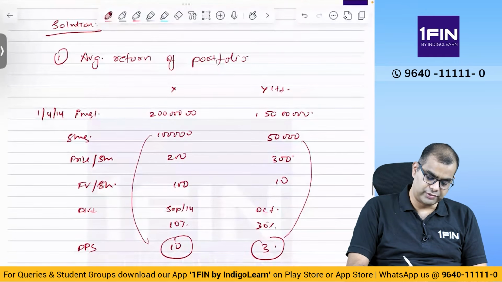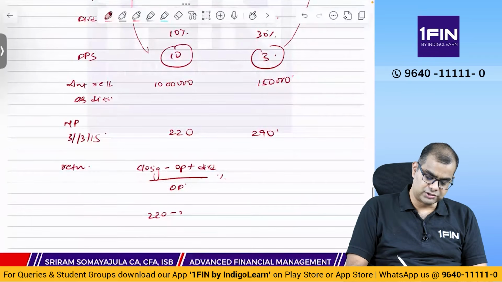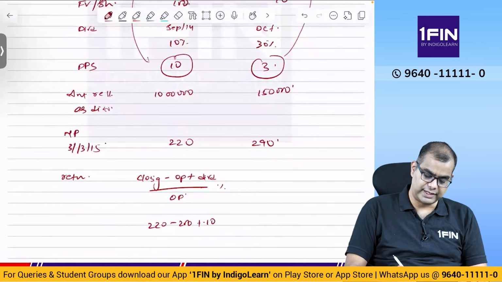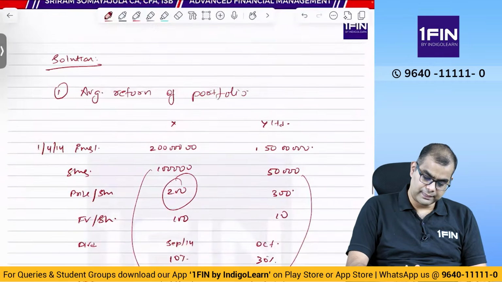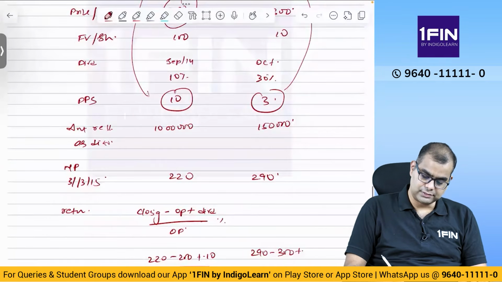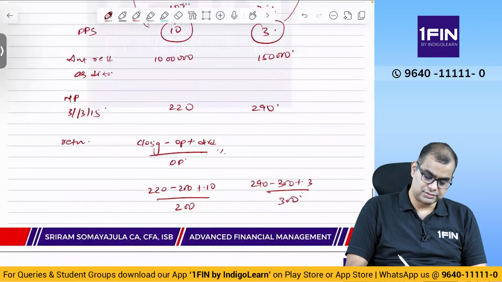What is opening value? We made investment at 200, minus 200 plus dividend. What was the dividend per share? We already found out 10, divided by 200. And this one is 290 minus 300 plus 3, by 300.